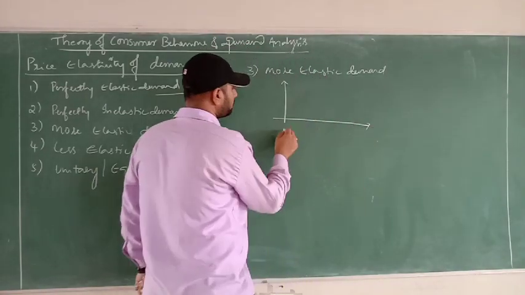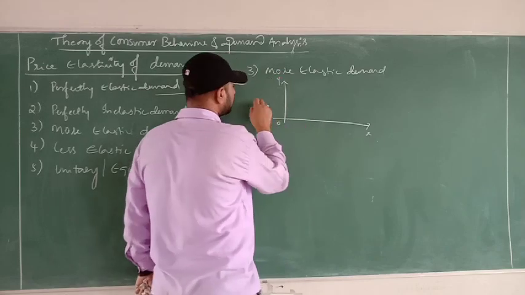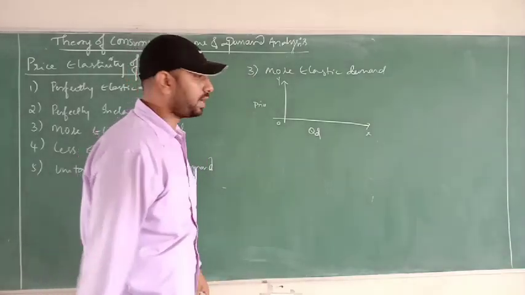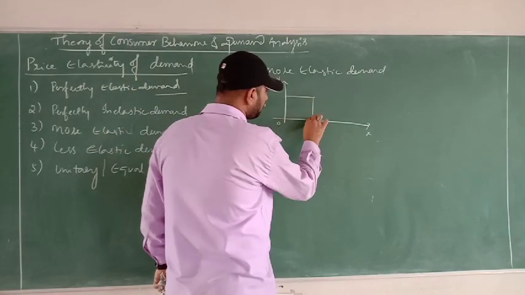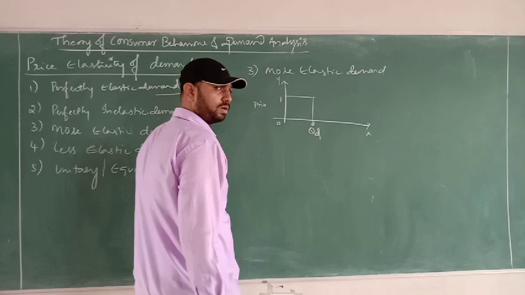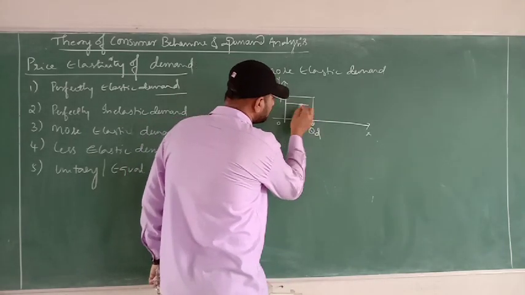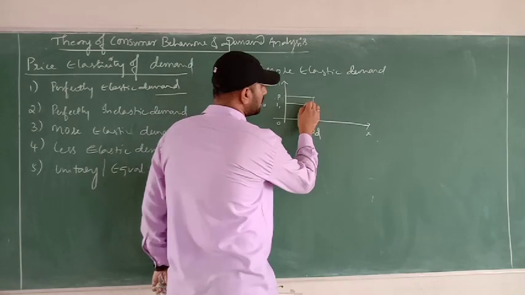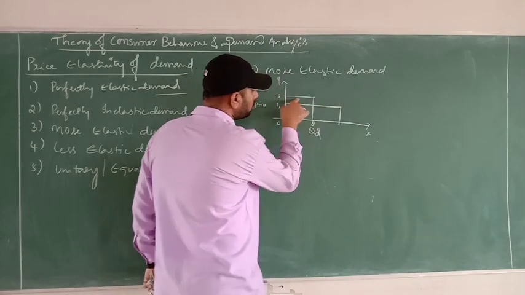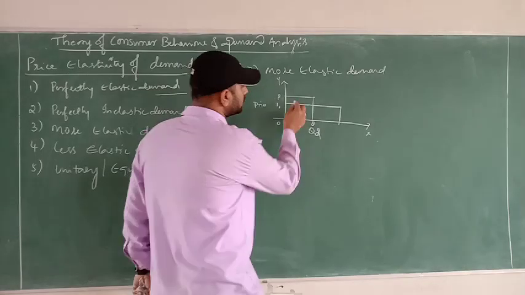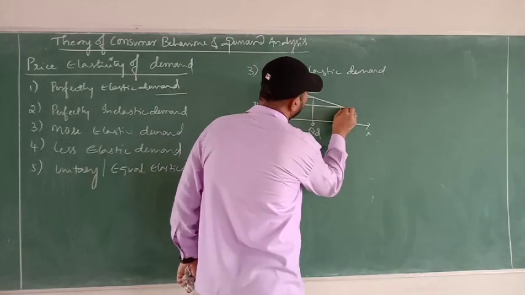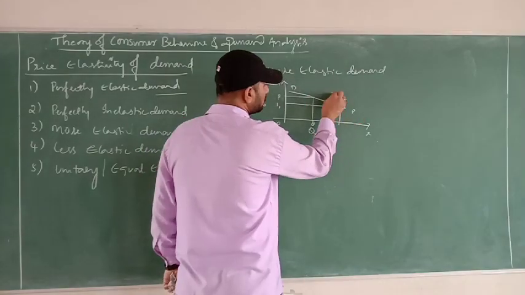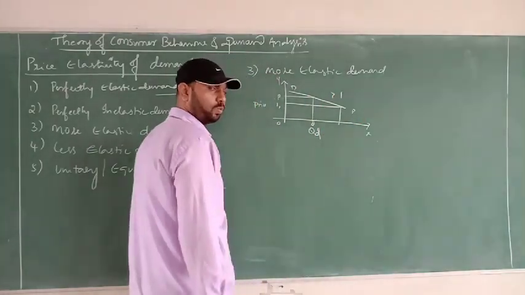Assume you have taken the same thing on the x and y axes, with price and quantity demanded. For a particular price, there is a particular quantity of demand. If the price decreases from this P level to P1, the price has fallen. But demand for the commodity will increase more than the percentage change in the price, where the demand curve will be a bit flatter on the x-axis like this. So here the elasticity is greater than 1.